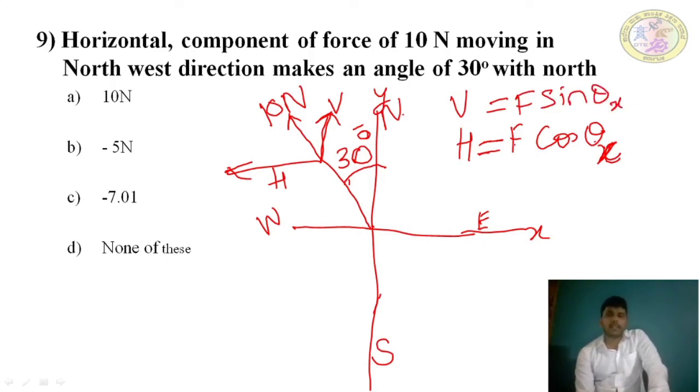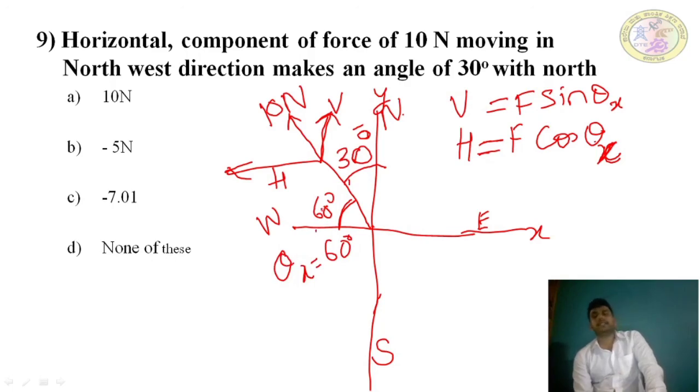What is the angle with respect to x? This is perpendicular, 90 degrees, and 90 minus 30 is 60 degrees. So theta with respect to x is 60 degrees.